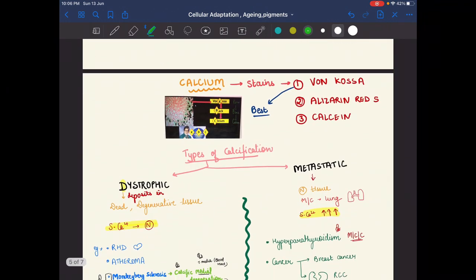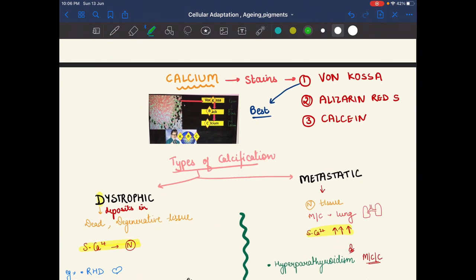Now next is calcium deposition. In calcium, the special stains are von Kossa, alizarin red and calcein. There is one trick like Kaun Banega Crorepati, KBC. Von Kossa, K for Kossa, and Kossa will show the black color. So Kossa will show black color of the calcium.